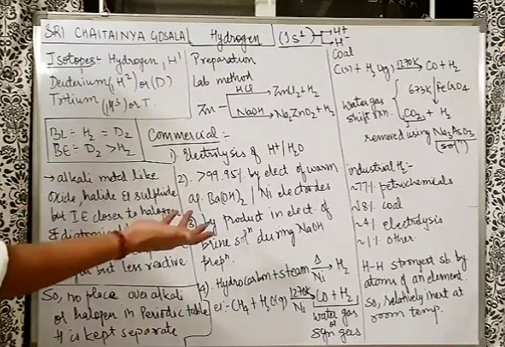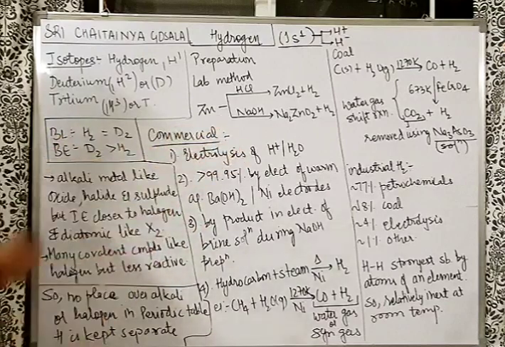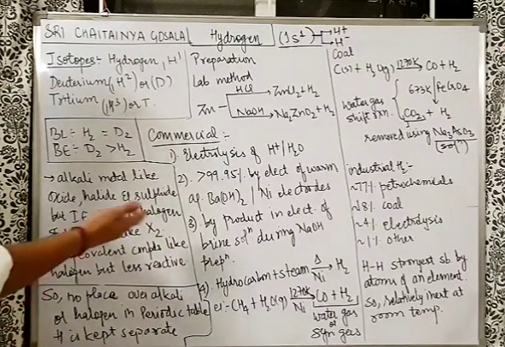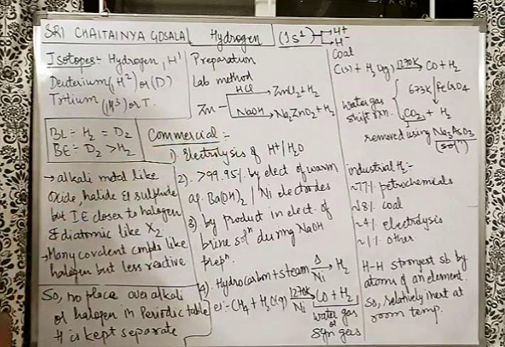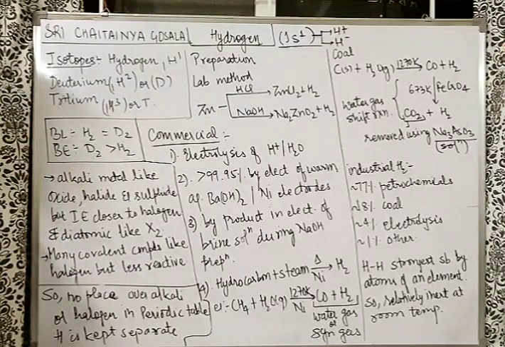A single multiple choice question can come: in which of the following factors does hydrogen differ from the alkali metals? And the answer would be ionization enthalpy. Now, many covalent compounds are there. Just like the halogens, hydrogen forms many covalent compounds, but yes, the reactivity of halogens as non-metals is much more as compared to hydrogen, no doubt.